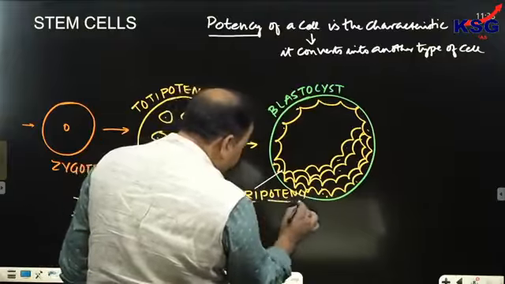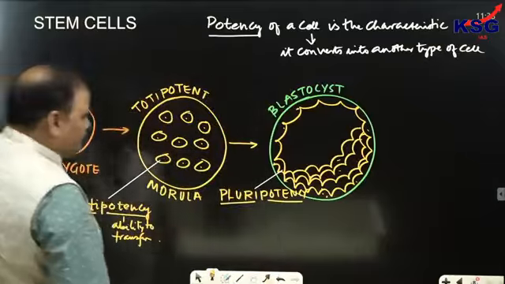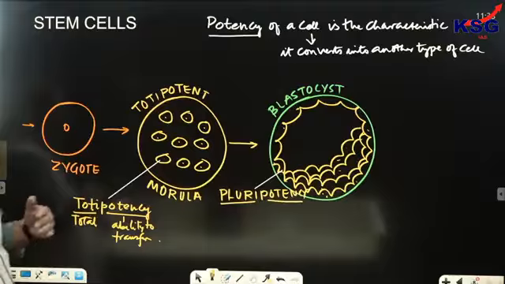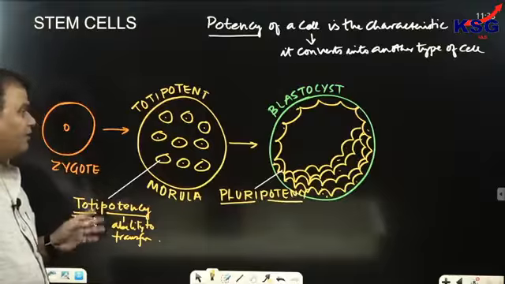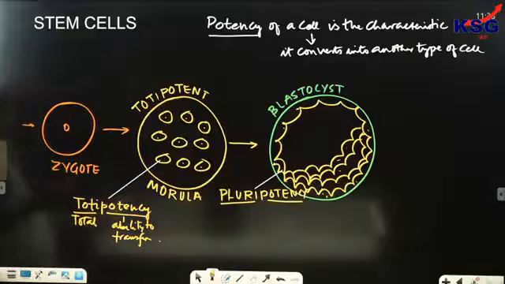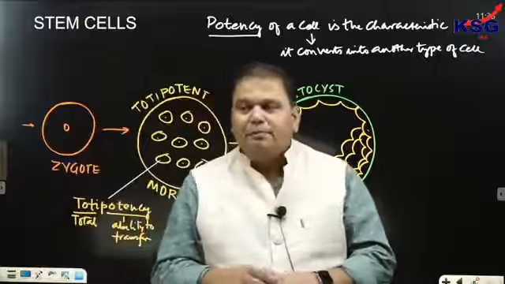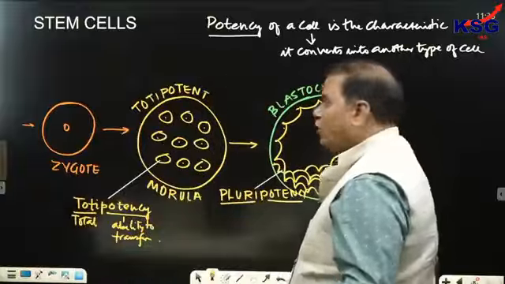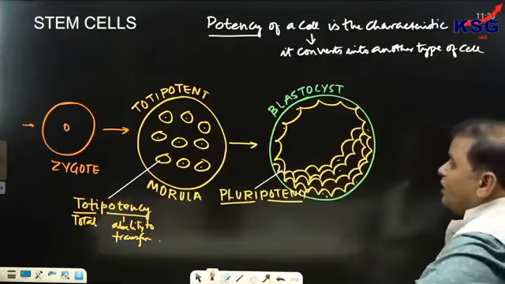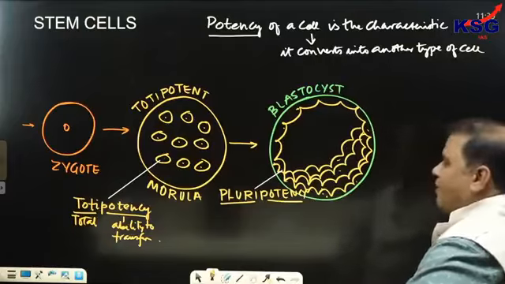Pluripotency means, pluri means many, potency means the ability to transform. So these cells have the ability to transform into many types of cells, but not all, not total type of cells. Clear? So this would be called as pluripotency.